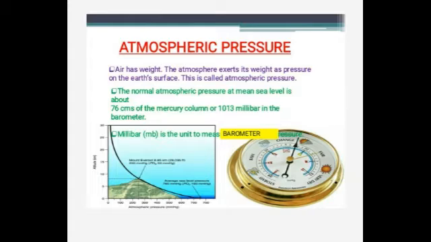Can you see the barometer instrument in the picture? Yes, that is barometer. And millibar, MB, is the unit which is used to measure the atmospheric pressure. Okay, children. So the variations in the atmospheric pressure on the Earth's surface are due to temperature, density of the air, height of the place above the mean sea level, and the amount of moisture present in the air. You all know what is density. Density is nothing but the volume content. And moisture, the water content in the air, that is called moisture.